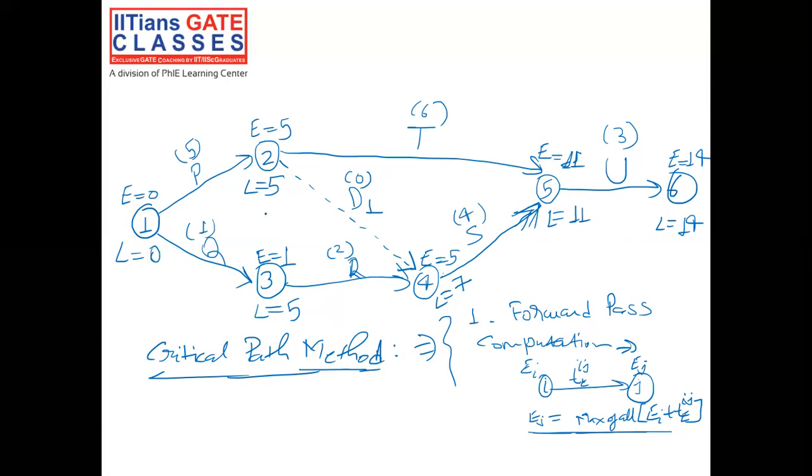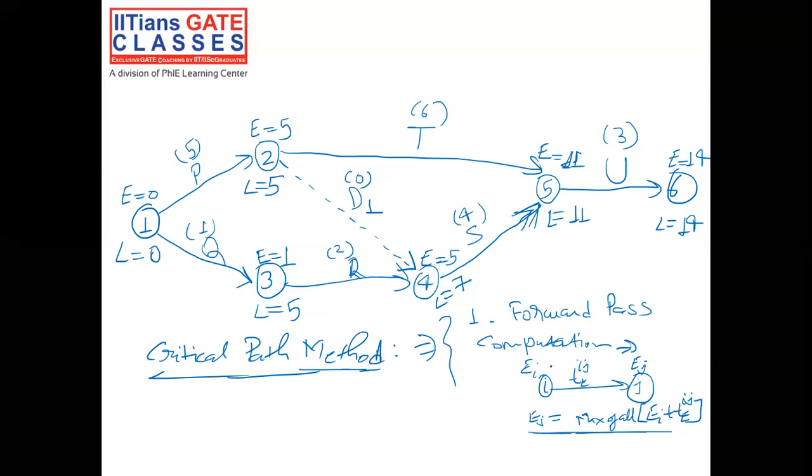And if you see, we have our critical path as 1 to 2 to 5 to 6. So that is our critical path.